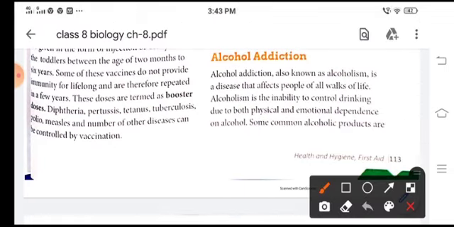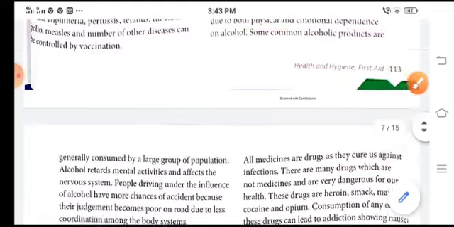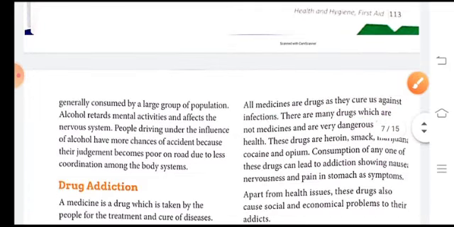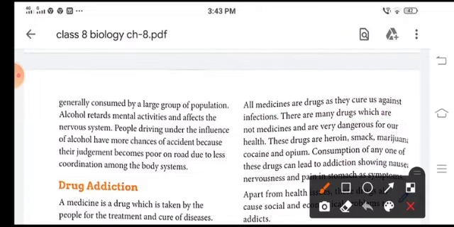Now, alcohol addiction, also known as alcoholism, is a disease that affects people of all walks of life. Alcoholism is the inability to control drinking due to both physical and emotional dependence on alcohol. Some common alcoholic products are generally consumed by a large group of the population.